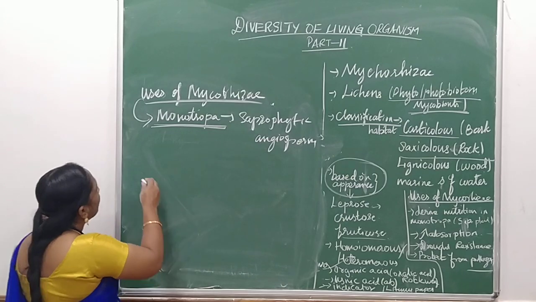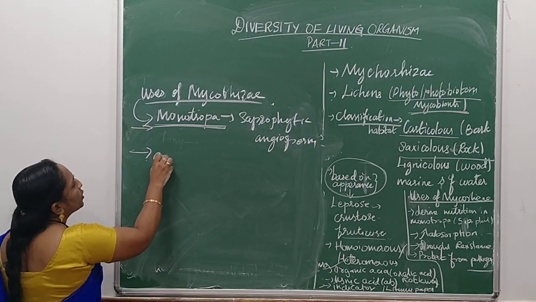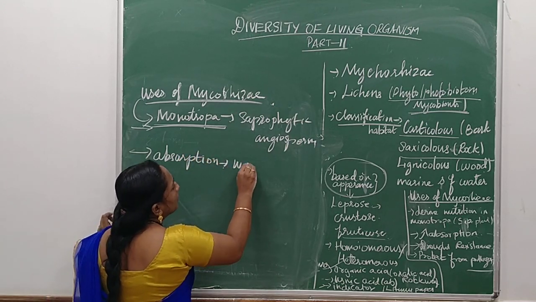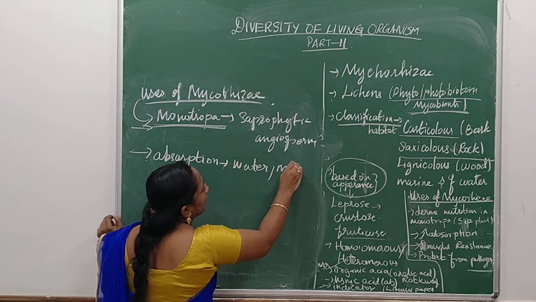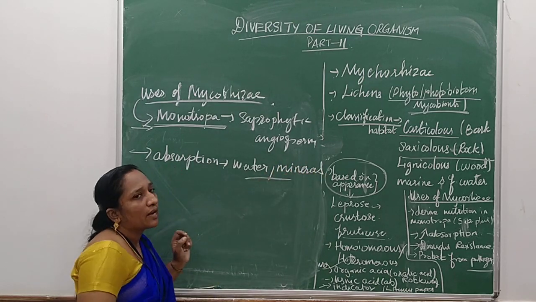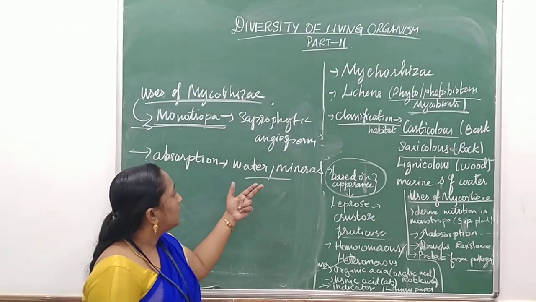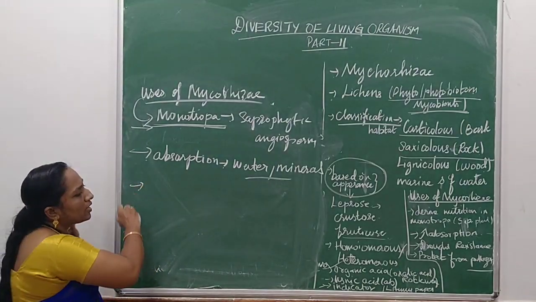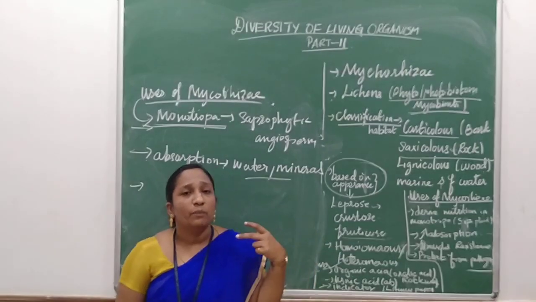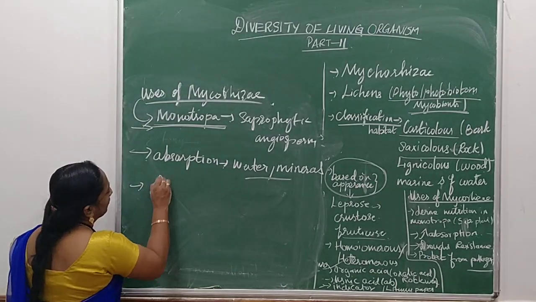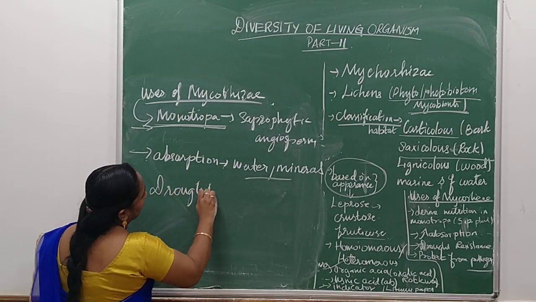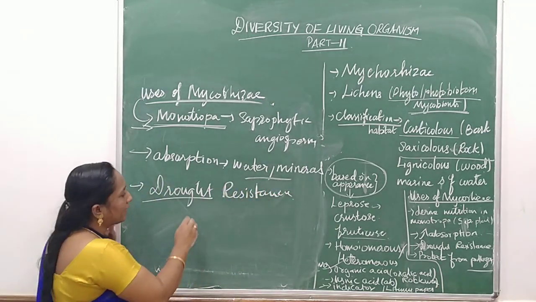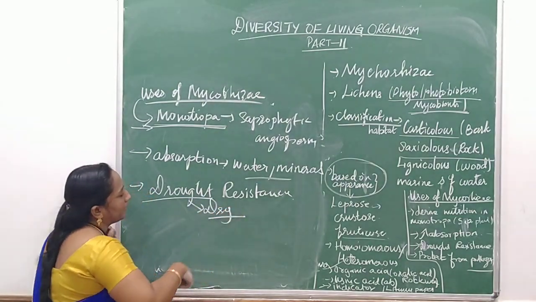Second, as I already said, mycorrhizae are useful for absorption. What does it absorb? Water and minerals from the soil, and by this process it provides water and minerals for the associated plant. Third, it provides drought resistance.